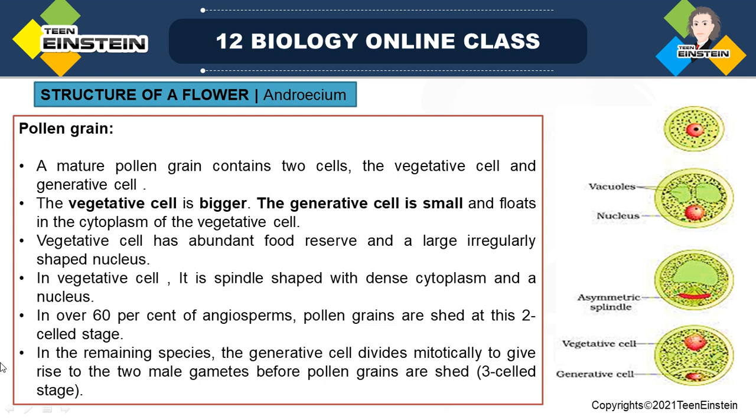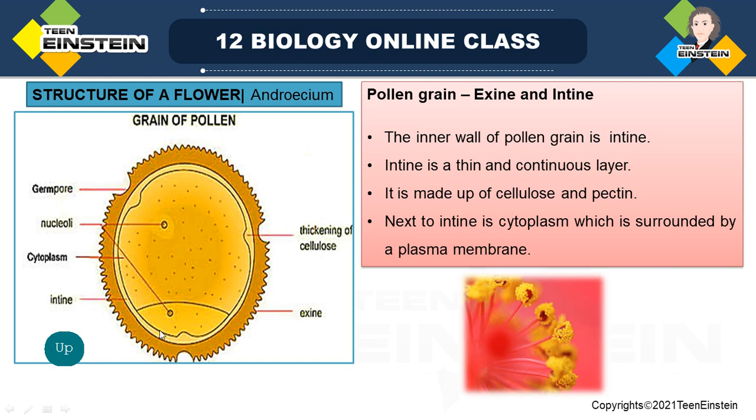Then after maturation, when the pollen grain is getting matured, a mature pollen grain has two cells. One is the vegetative cell and the other one is the generative cell. This is the structure of a mature pollen grain. It has two cells, this is one cell and this is another cell.